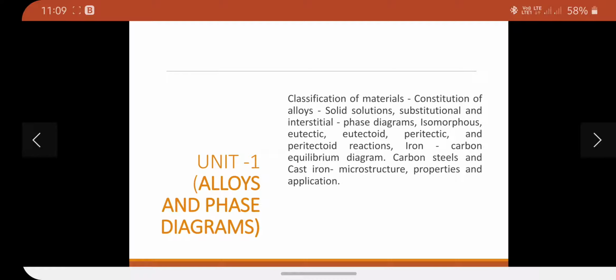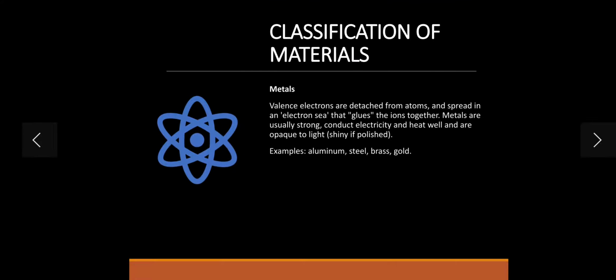Okay, so we'll move on, first the classification of materials. One of the major materials we talk about is metals. So what is the meaning of metal? Generally it's a highly strong material, because the valence electrons are detached from the atoms and spread around as an electron sea, gluing the ions together. So this is the major classification of the metal, and the best examples are aluminum, steel, brass, gold. So these are the major examples.